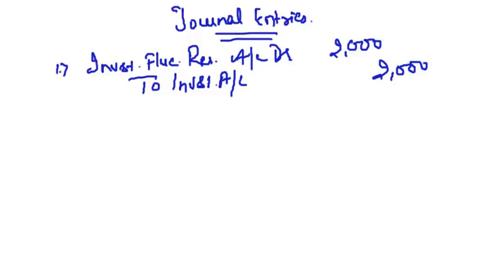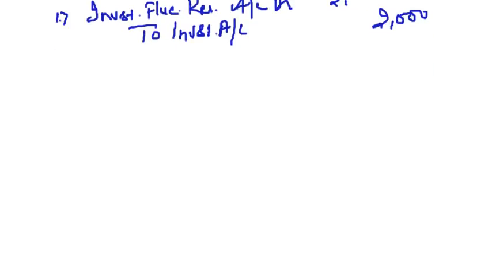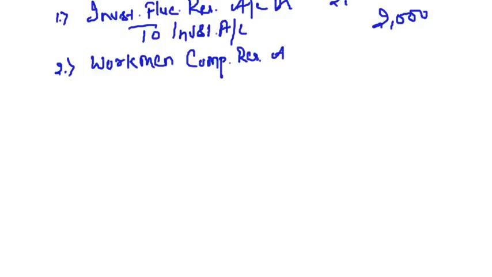Now, workmen compensation. There is a claim of 13,000 which we are going to meet through workmen compensation reserve. So I will say workmen compensation reserve account debit.